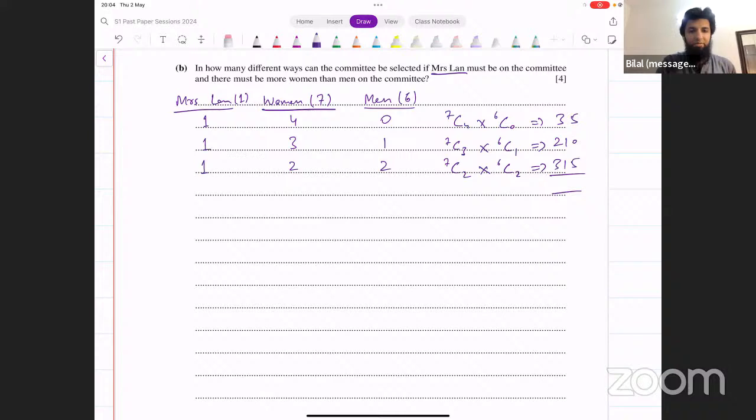We add all of these cases and see what that gives us. 35 plus 210 plus 315, that's giving me 560. So the total number of possible committees that we get from this is 560. And that's your final result. Okay? Make sense to everyone?